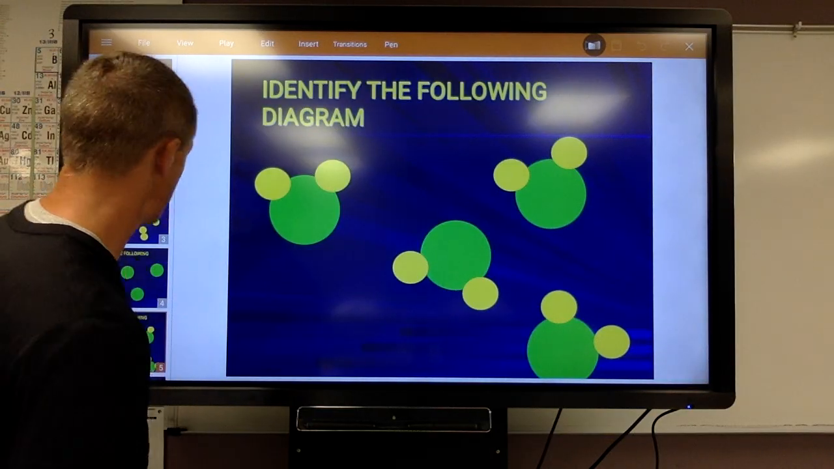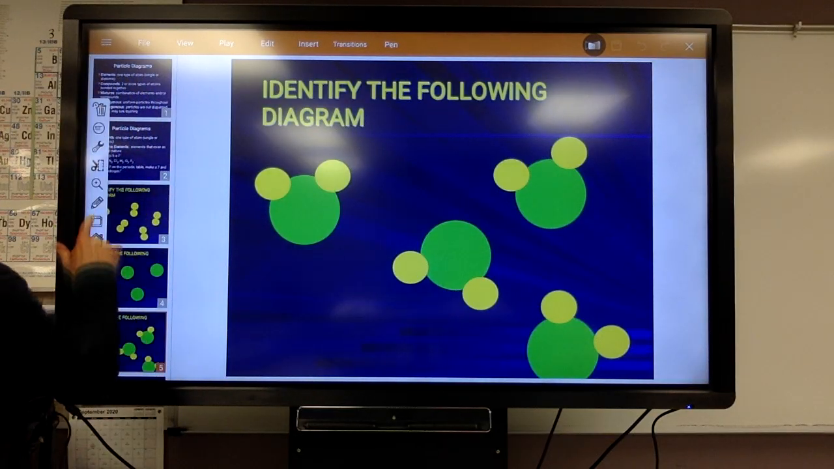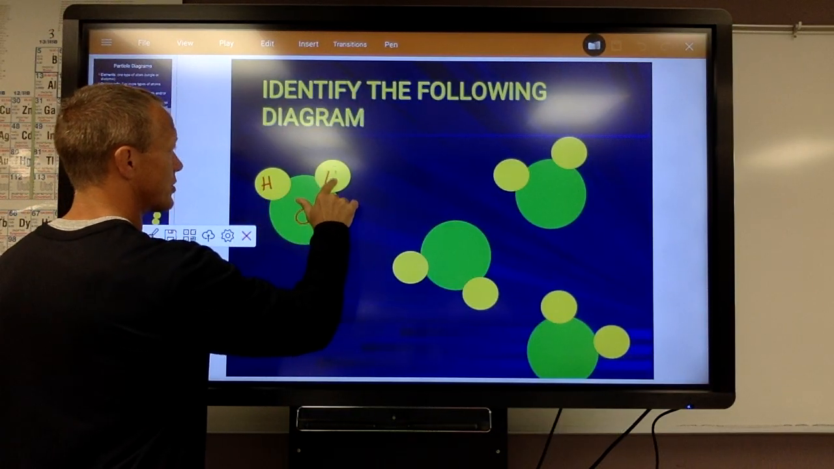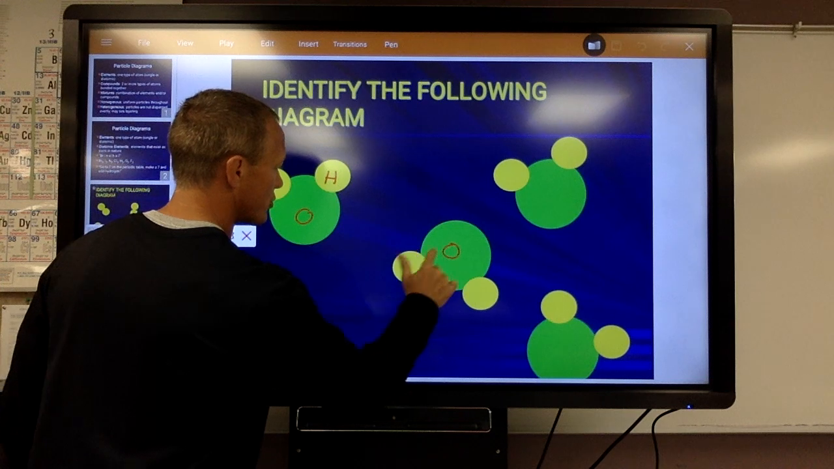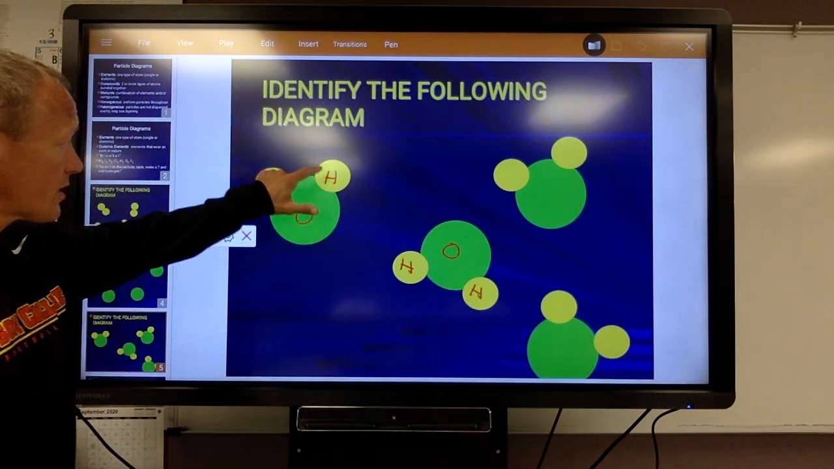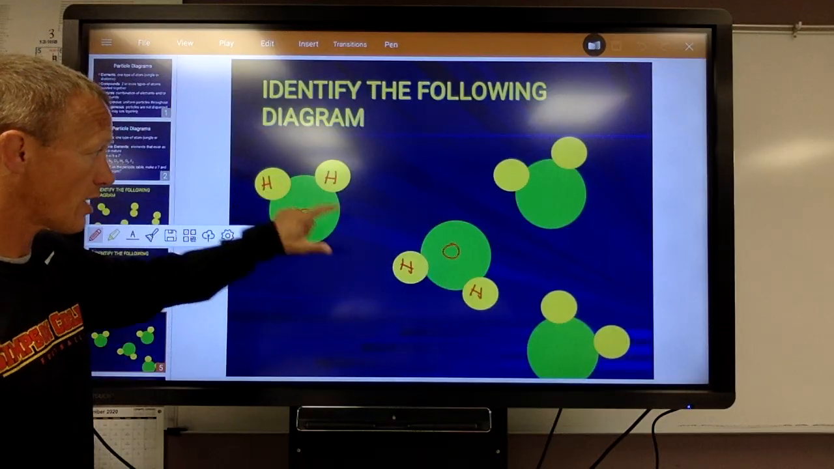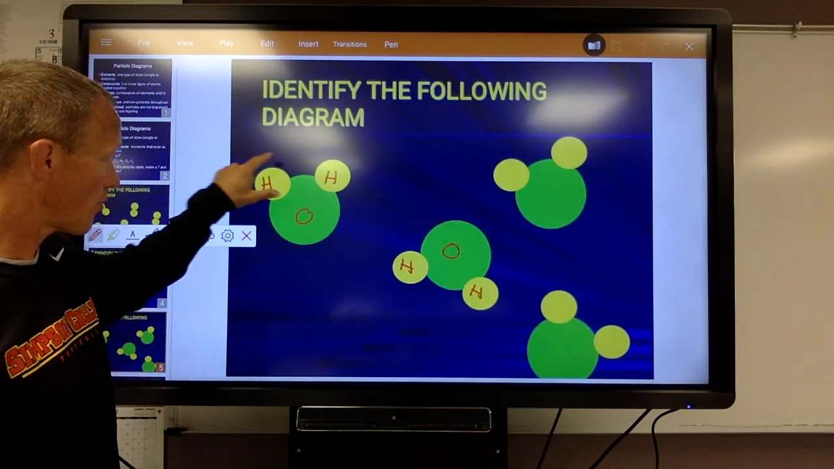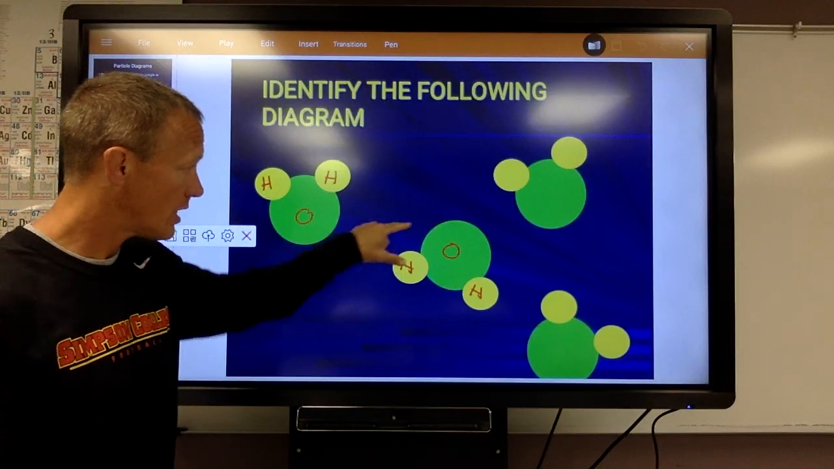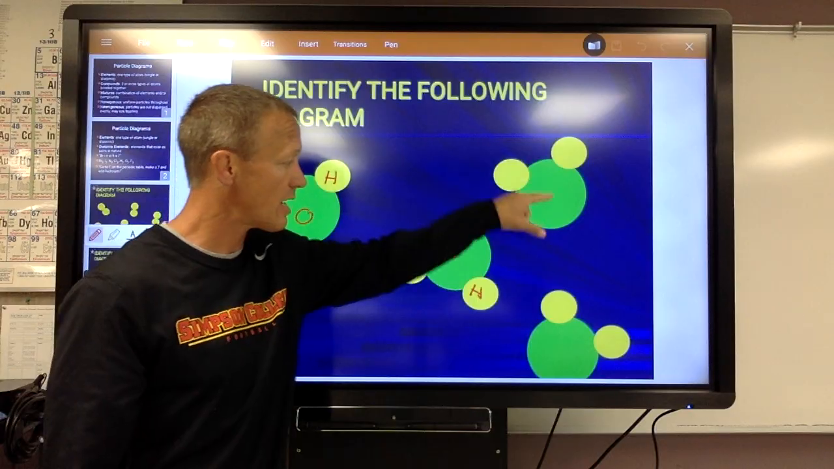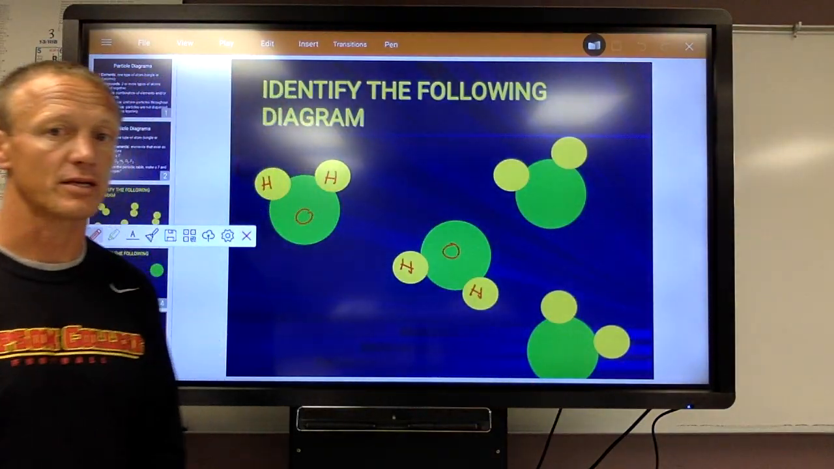This would be like water. So maybe these are oxygen atoms. These are hydrogens. Looks like Mickey Mouse. Oxygen, hydrogens. So this is a molecule of water. There's 4 molecules of water in the diagram. There's 3 atoms in each one. So there's a total of 1, 2, 3, 4, 5, 6, 7, 8, 9, 10, 11, 12 atoms in this.